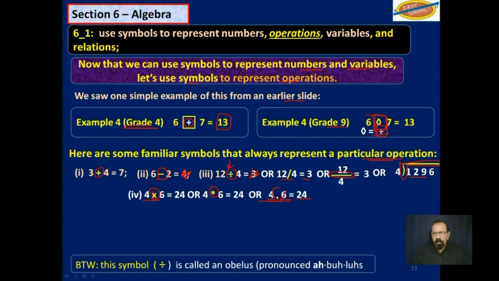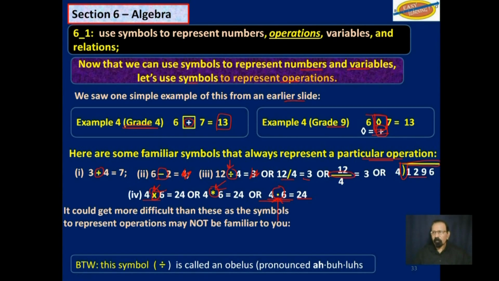What do we have between here? Well, you could say that multiplication sign, or you may see a dot like that. And this is used in mathematics. And that means multiplication.